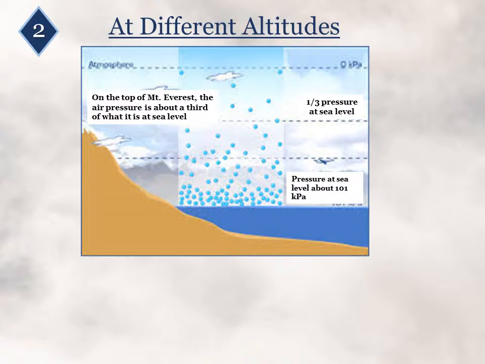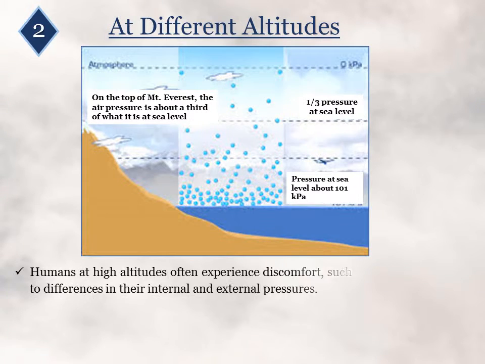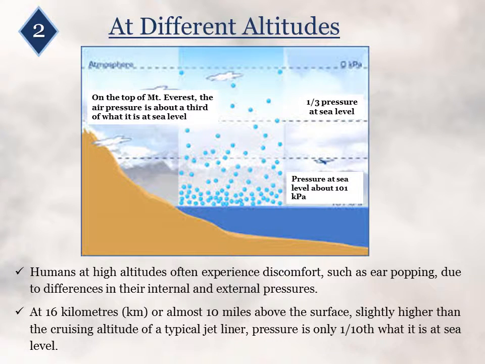Second, at different altitudes. On the top of Mount Everest, the tallest mountain on Earth, the air pressure is just about a third of what it is at sea level. Humans at high altitudes often experience discomfort such as ear popping due to difference in their internal and external pressures.